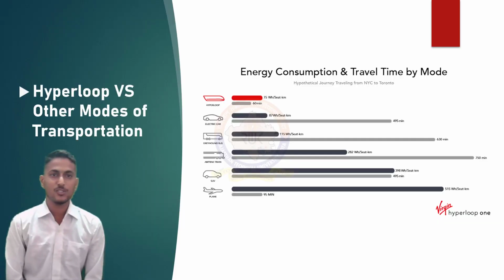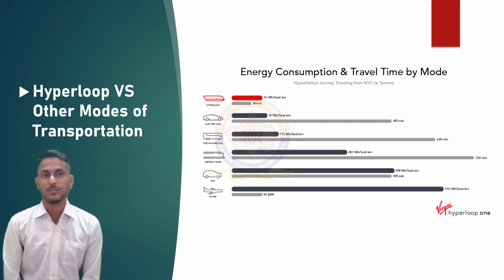The graph in this slide shows the energy consumption and travel time comparison between different modes of transportation. The Hyperloop track between New York and Toronto will reduce the travel time to 60 minutes with the least energy consumption. The infrastructural cost per kilometer of Hyperloop is relatively high at present, but the travel cost, including maintenance cost, outperforms the other modes of transportation.